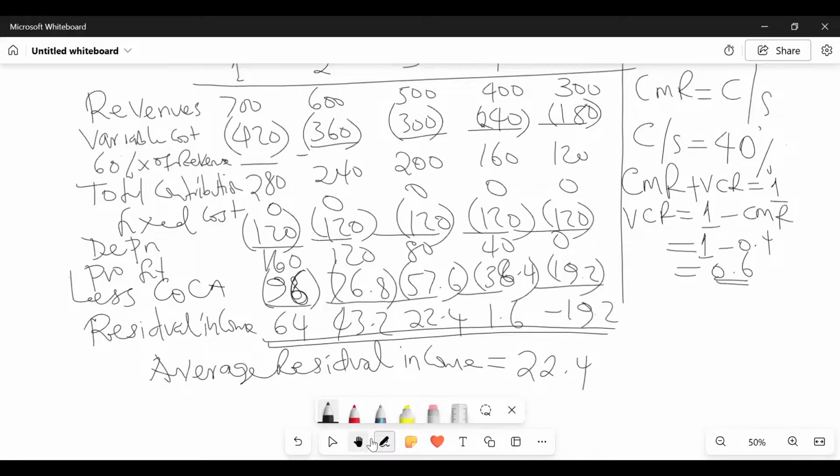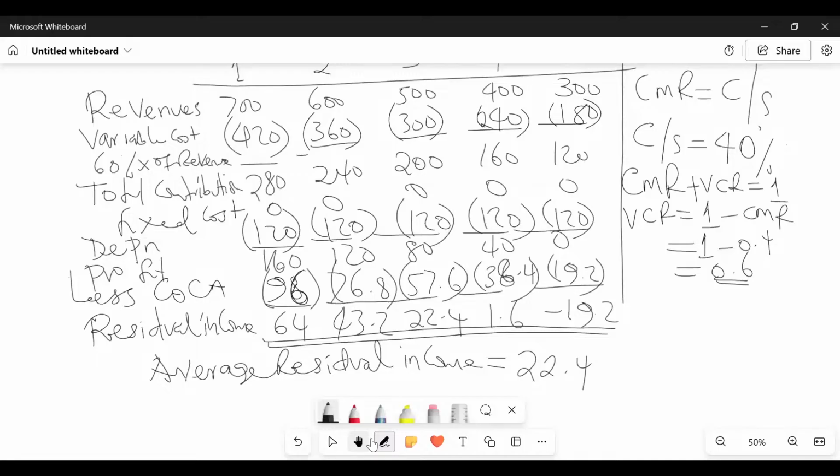ROI, which is return on investment, measures how efficiently, we're doing Roman 2, isn't it? If I were you, I would write Roman 2, and then ROI measures how efficiently a division uses its assets to generate what? Profit. So are you able to write for me the formula of ROI?